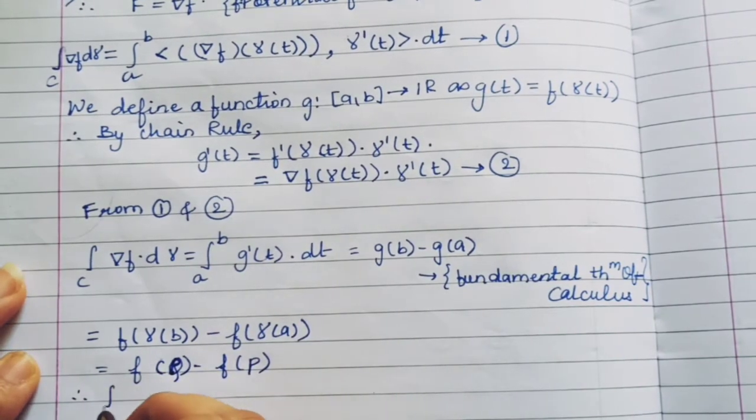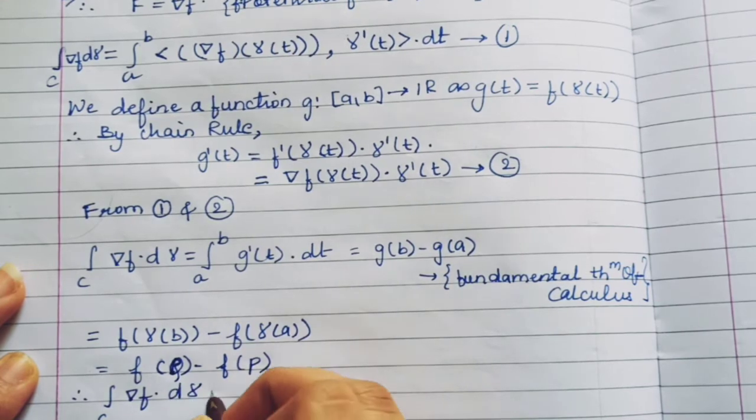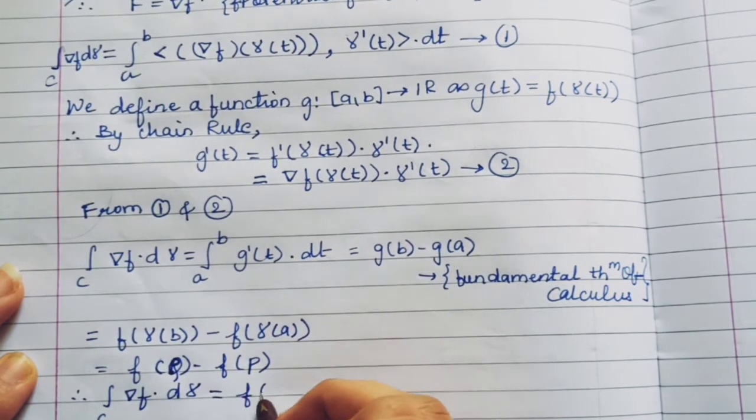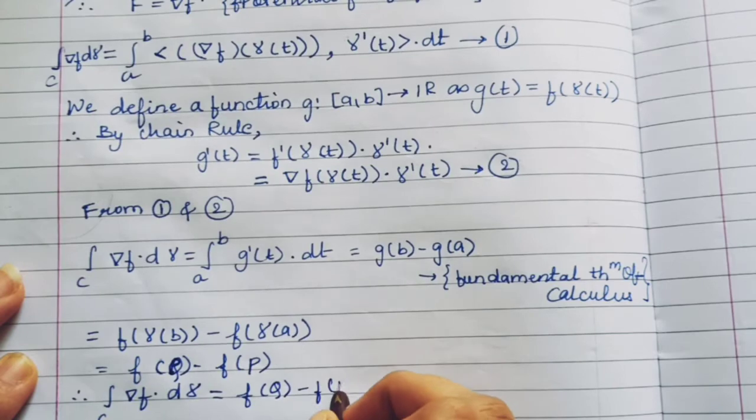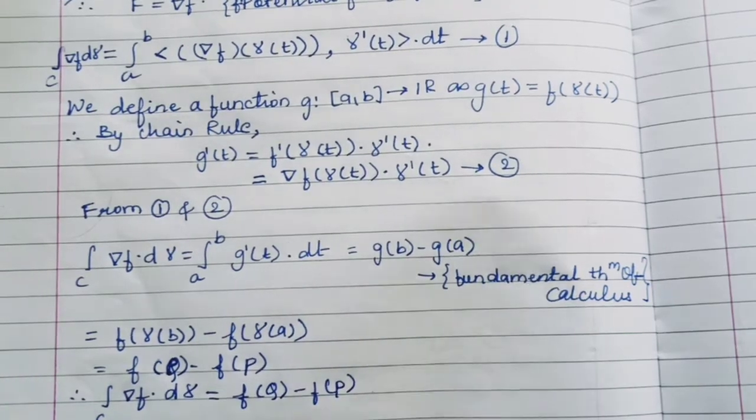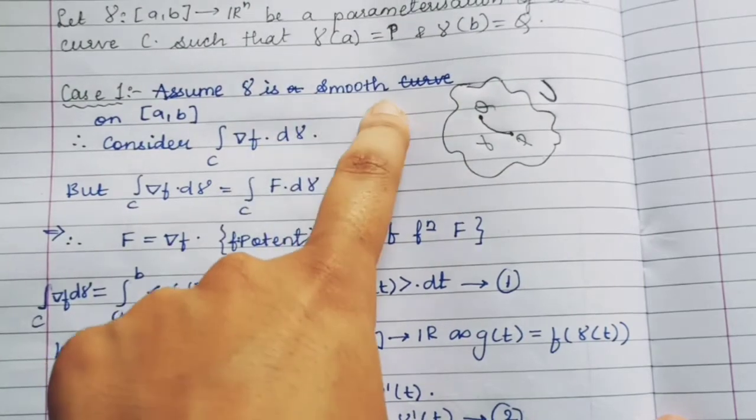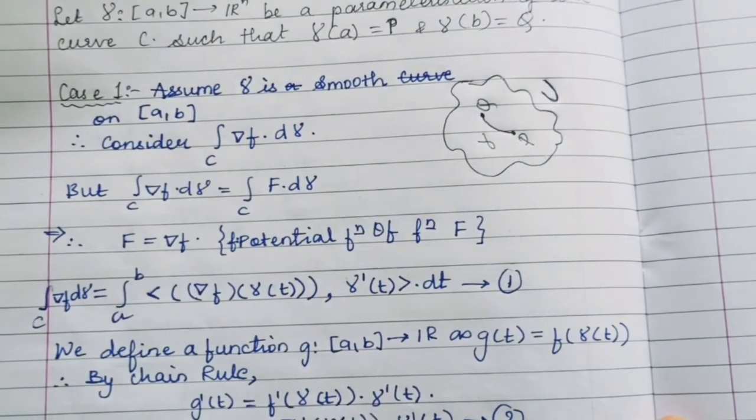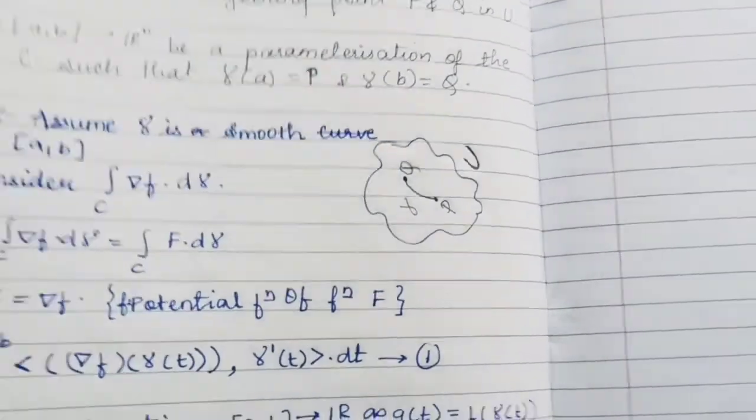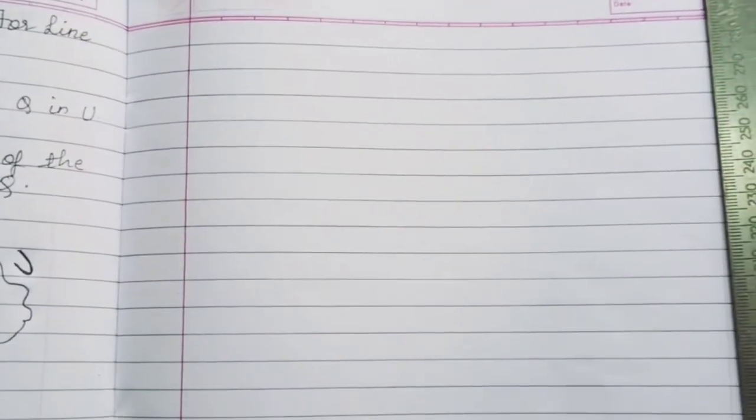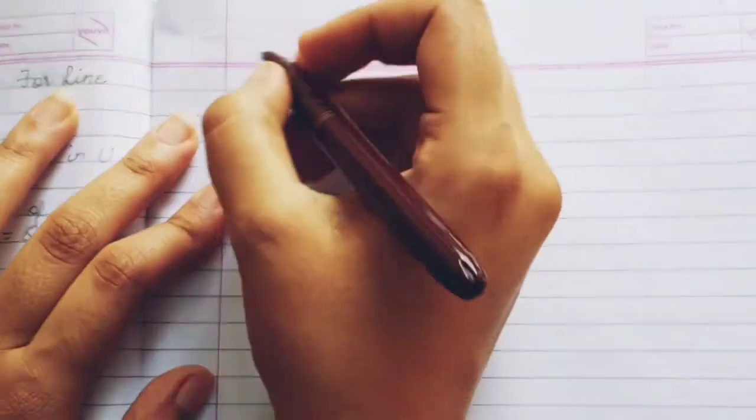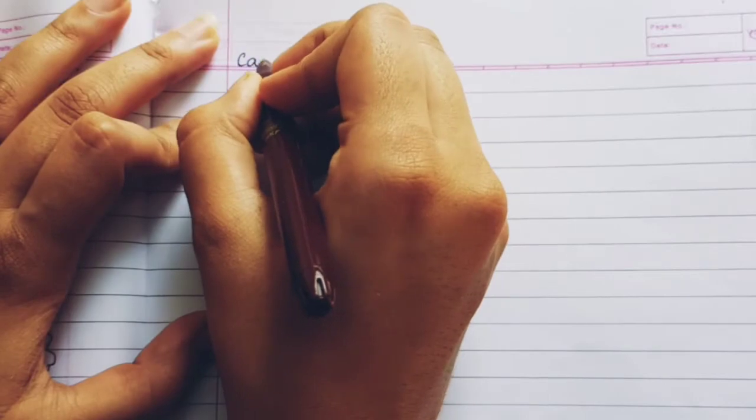So therefore the line integral over C of ∇f dγ is equal to f of q minus f of p. Now this was the first case, where γ was a single smooth path from p to q. Now we will consider case 2.